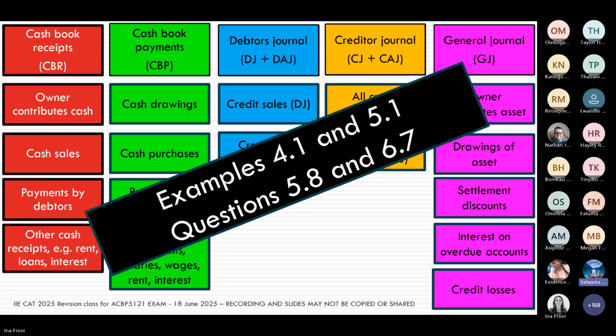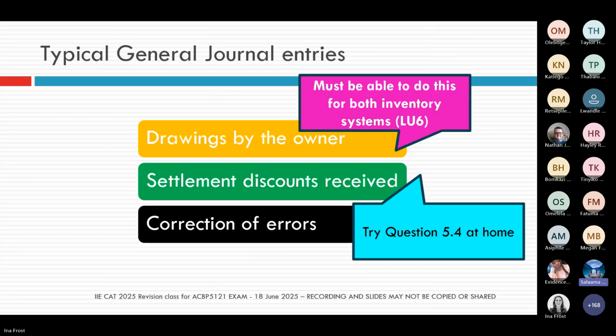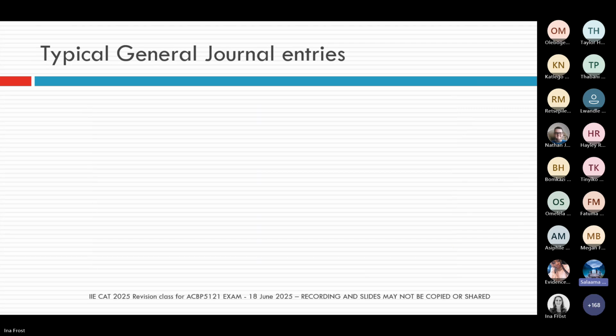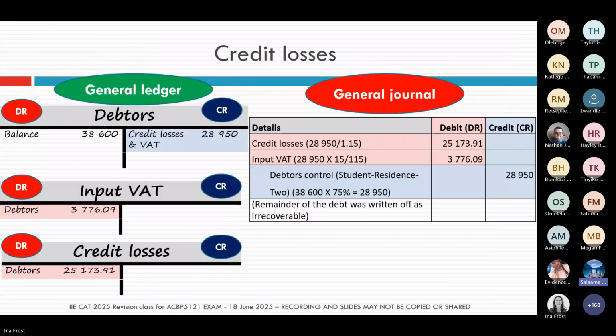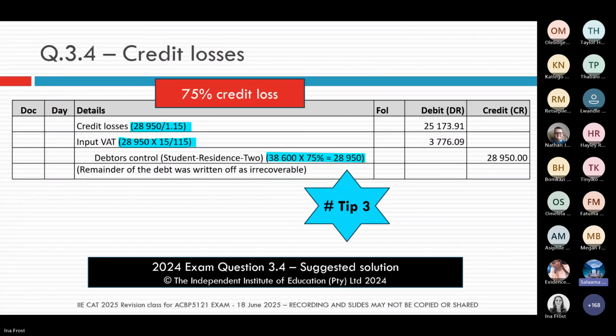Hi, Ina. Maybe just a reminder again, as in the previous sections, and I think you also mentioned it earlier, that they need to show us their calculations, especially if they're going to have to calculate cost of sales in the perpetual inventory system, or for example here when we were doing the recording in the general journal.